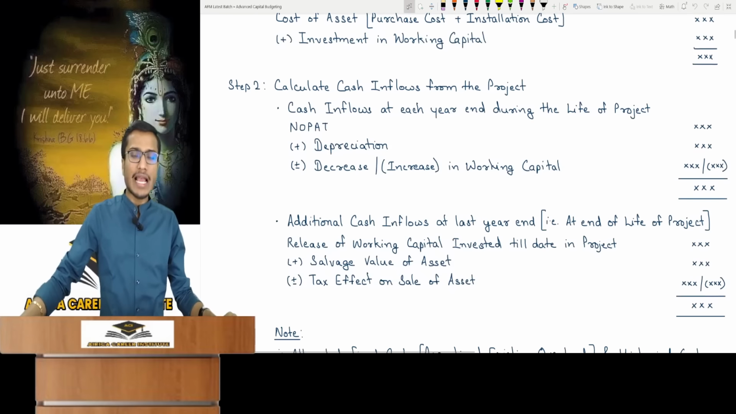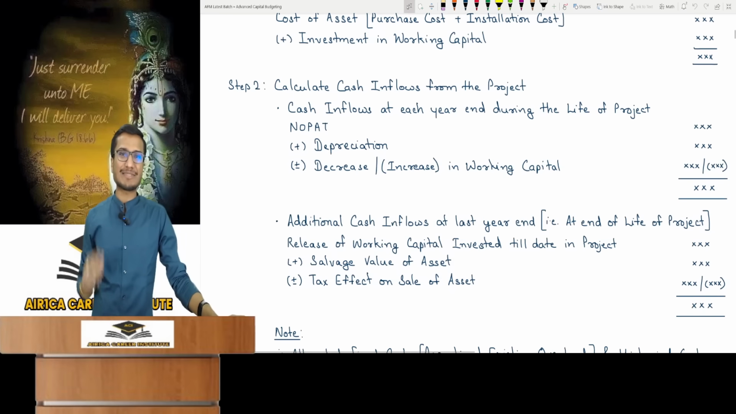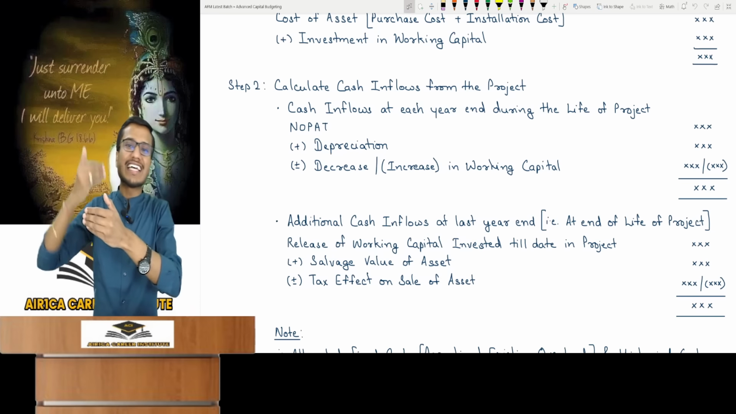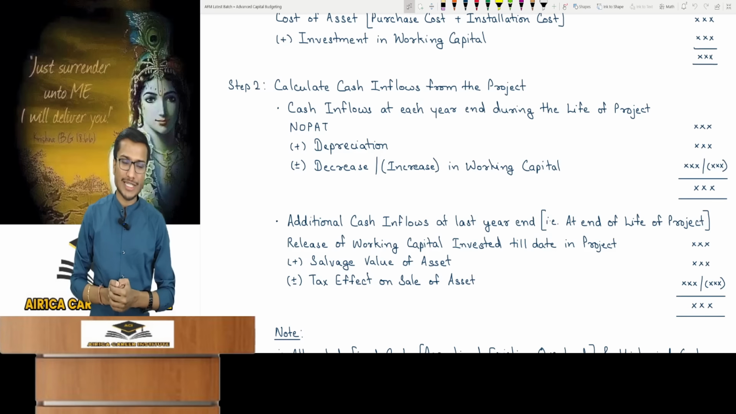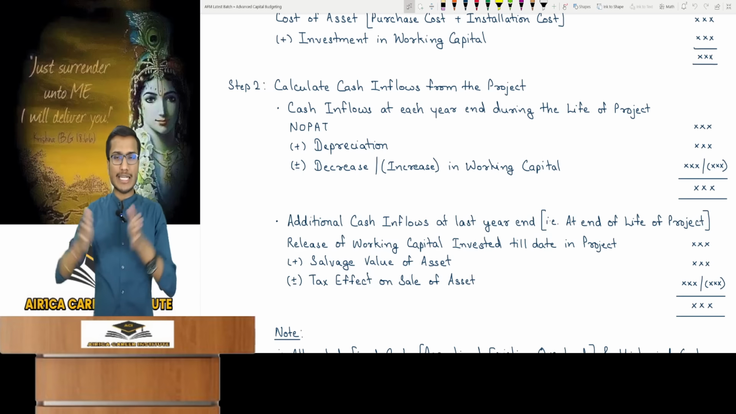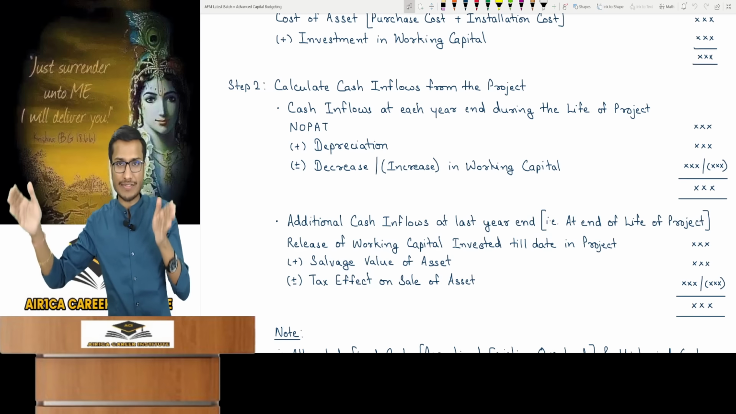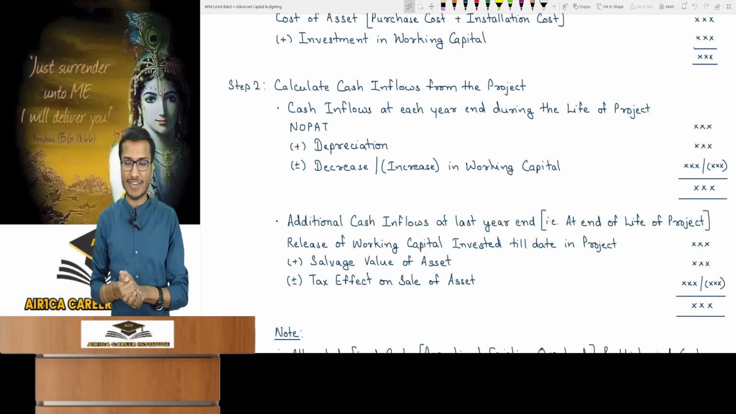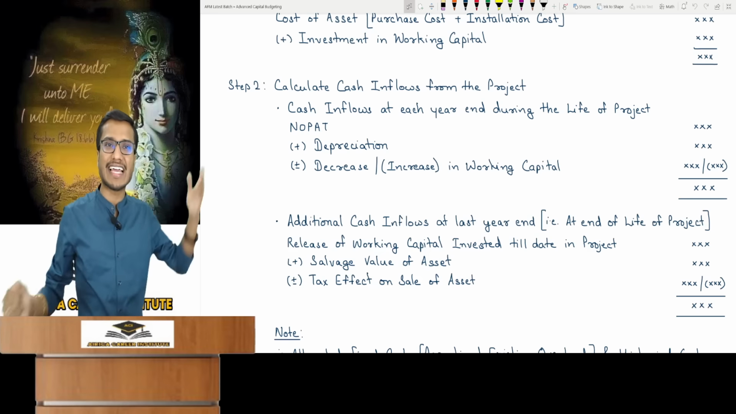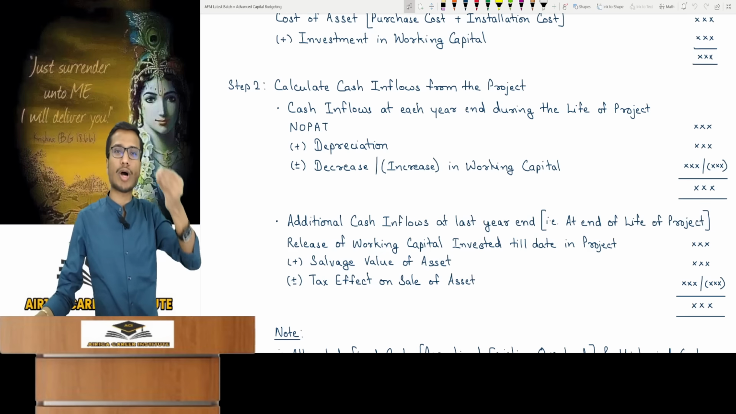Next is step 2. I found out how much investment I need to make in my project at time 0. In the second step, now find out what cash inflows you will get from the project. What cash inflows are you going to get from the project in the future? So you need to find out the cash inflows at each year during the life of the project. Your project will have a particular life, like in our example, the machine has a life of 5 years. In these 5 years, find out what cash inflows you are going to get from the project at the end of each year. I've written it here, it's very easy.